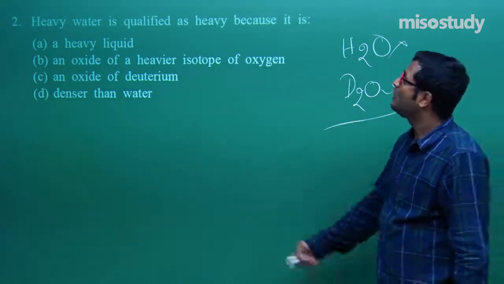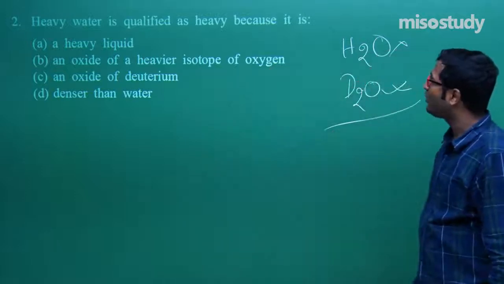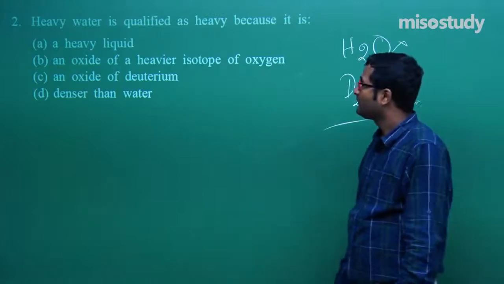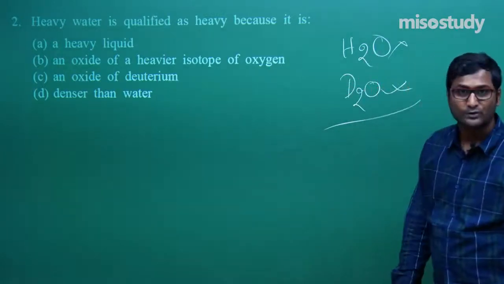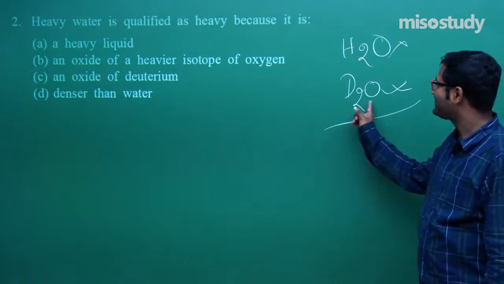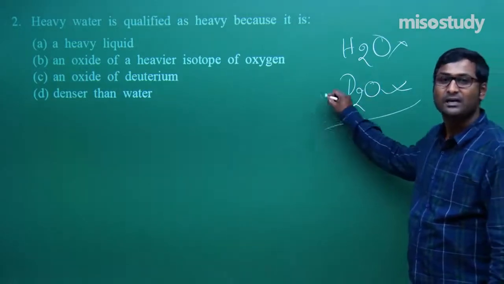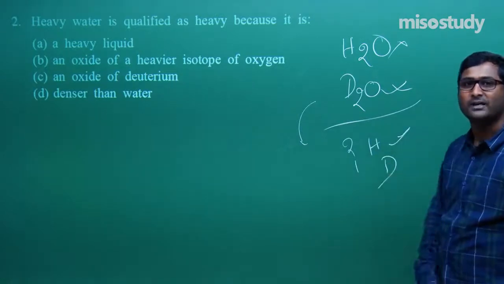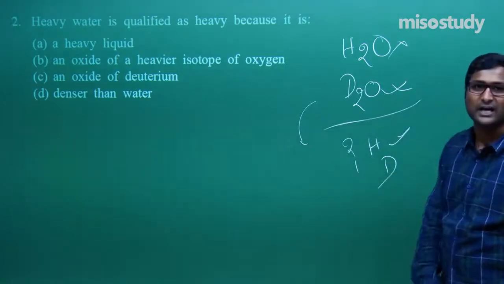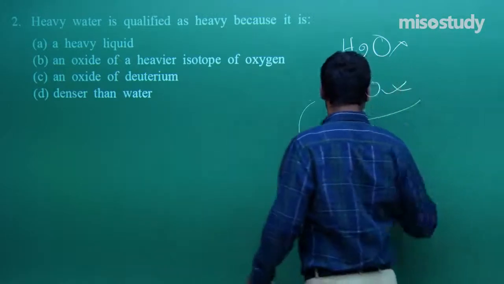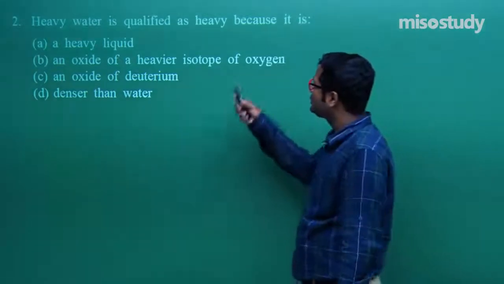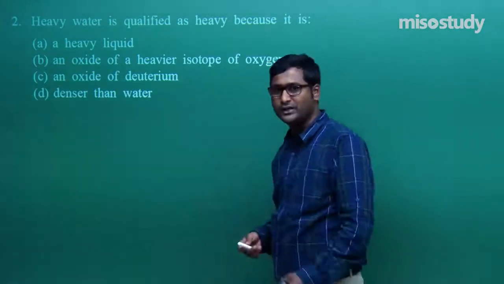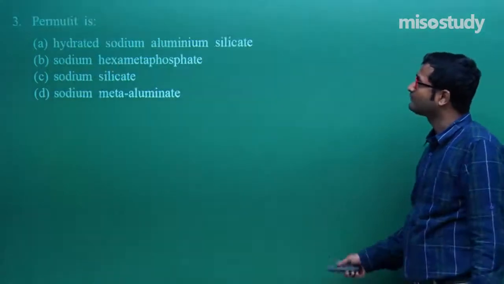So, this is the oxide of deuterium. We know this. So, the question is: heavy water is qualified as heavy because it is a heavy liquid, an oxide of a heavier isotope of oxygen? No, that is the oxide of deuterium. Tell me, what is the representation of deuterium, sir? 2,1H, or it can be represented by D. So, I am going to rub this part and we'll discuss. The question was: heavy water is qualified as heavy because it is an oxide of deuterium. Clear?